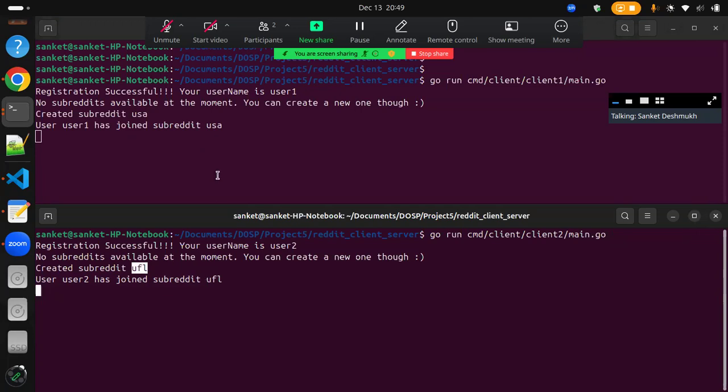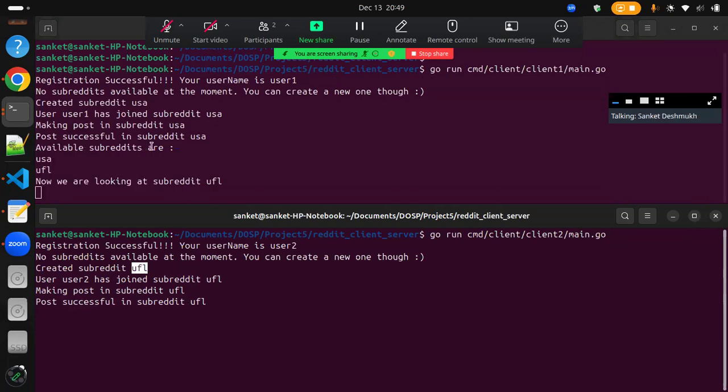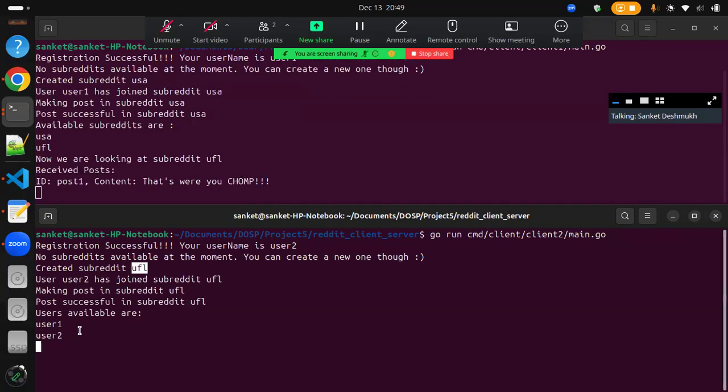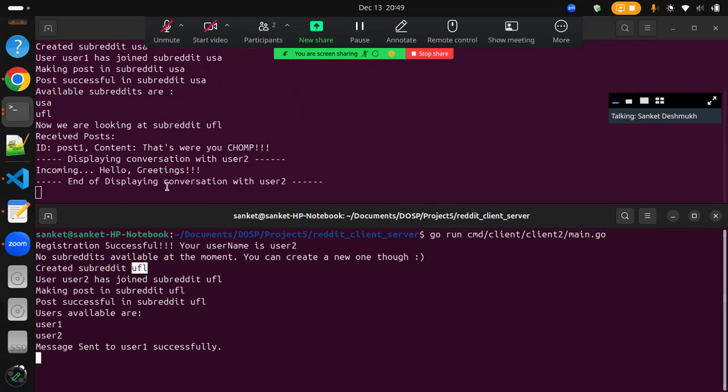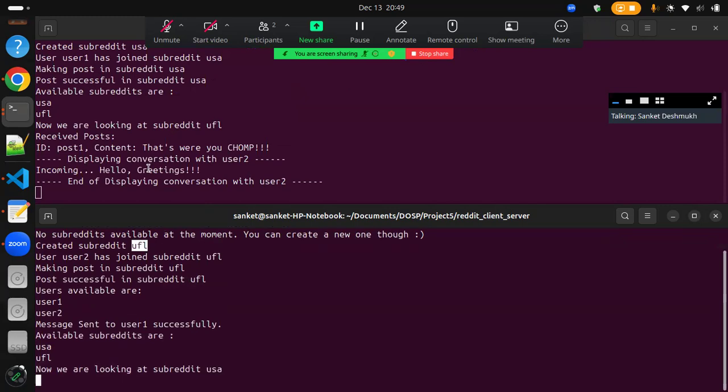Now we will see different kinds of actions performed by them. As we can see, this user has made a post in the subreddit USA, and even this user. Now the user one is trying to see what all subreddits are available, and it has correctly listed out both of the subreddits, USA and UFL. And this client meanwhile is interacting with the other user. It is trying to send a message to that user, and it has sent a message. We will be able to see that message over here in some time. See, the message is here.